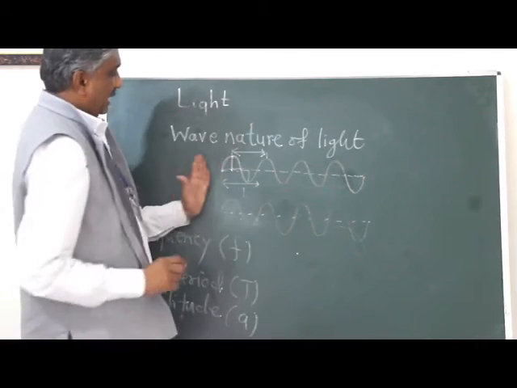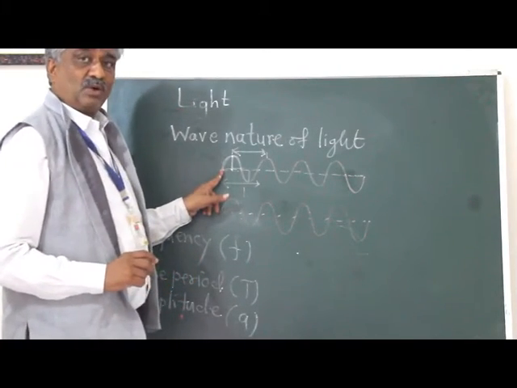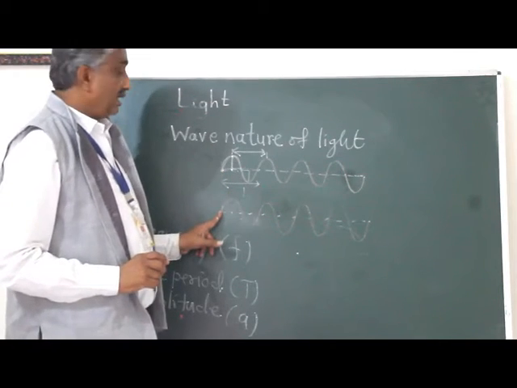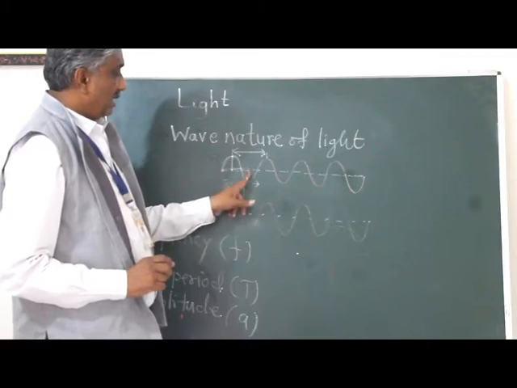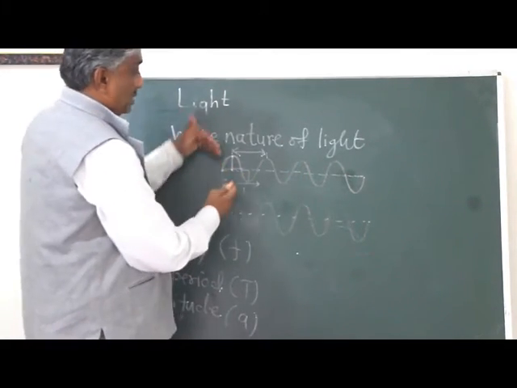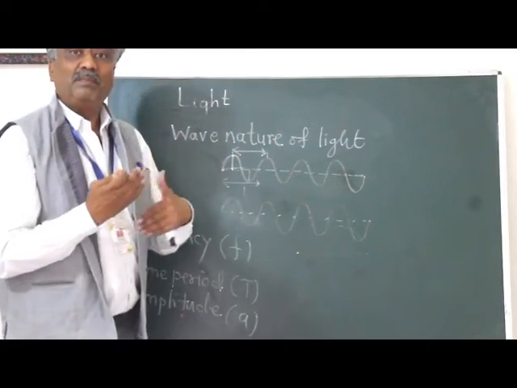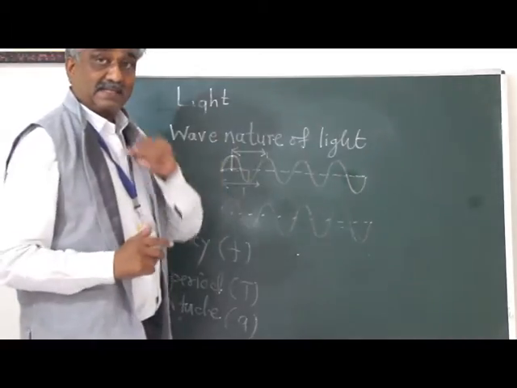same phase. Then at that time, when it is at a 0 degree angle, pi by 2, pi by 2, 2 pi, 2 pi, 3 pi by 2, both waves don't have any phase difference. It means both are in the same phase.